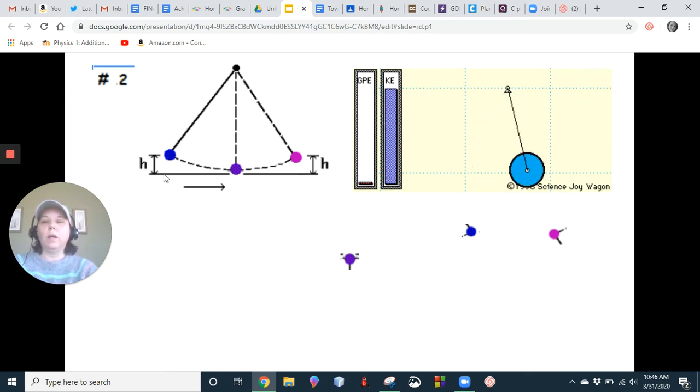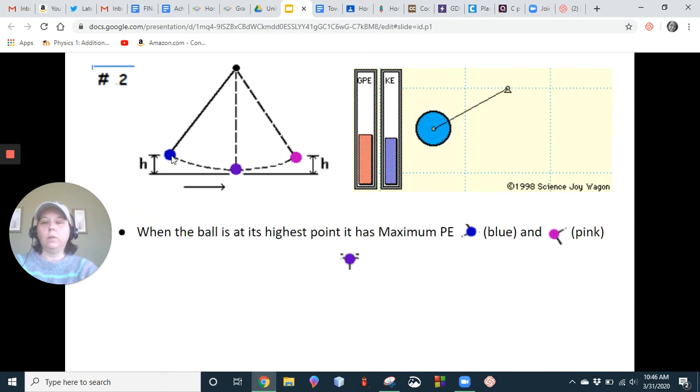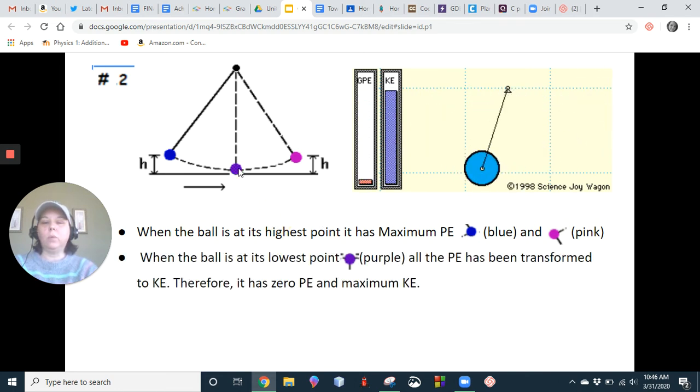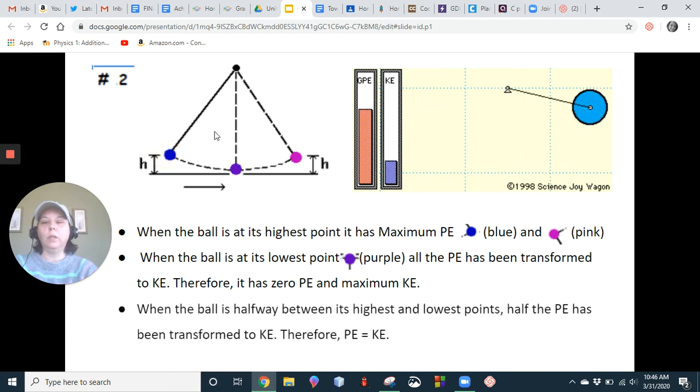But when we're looking at this, the highest point, over here on this side and on this side, that's the maximum potential energy. Then when it gets to its lowest point, that's what we call zero potential energy. That's our reference point for zero. So all of this potential energy has been transformed to kinetic energy. Let's say this was 20 joules of potential up here, and 0 joules of kinetic, hasn't started yet. Over here, it's 20 joules of potential and 0 of kinetic. And then at its lowest point, it's 20 joules of kinetic and 0 potential.